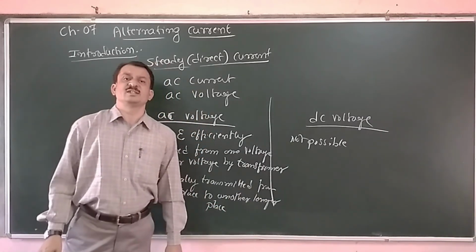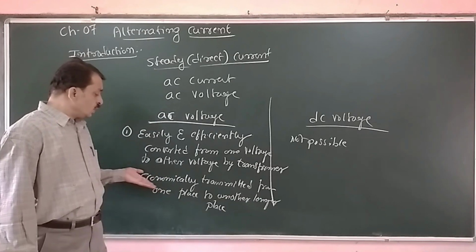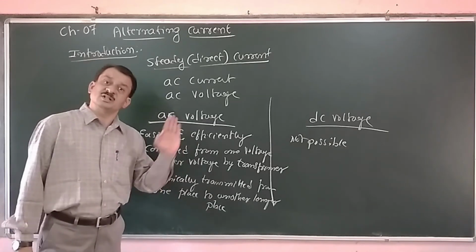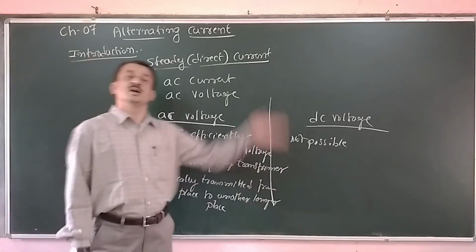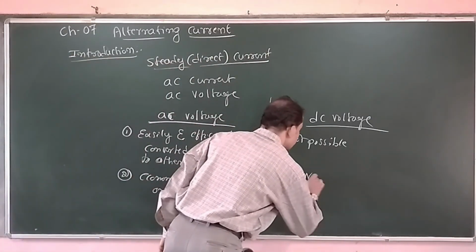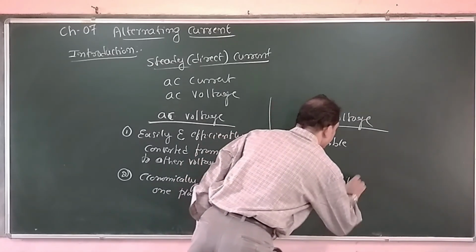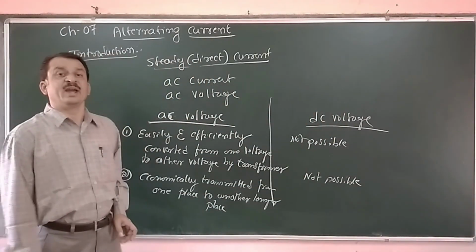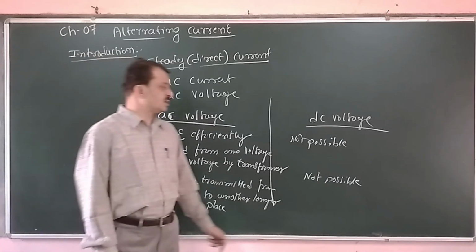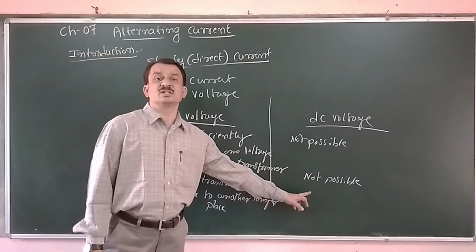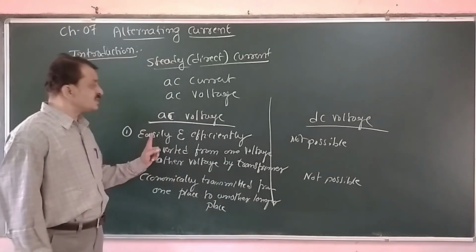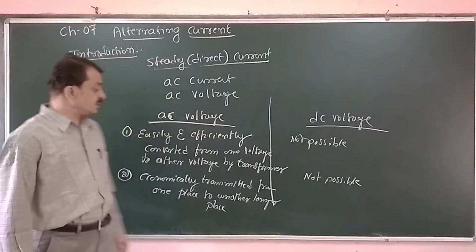This AC voltage, which is generated at the generating station, can be economically transmitted at a low cost through the transmission lines over long distances. But in the case of DC, it is not possible. It requires a high cost. There is a huge loss of energy, and the cost of transmission is very high. These are the two advantages of AC over DC.